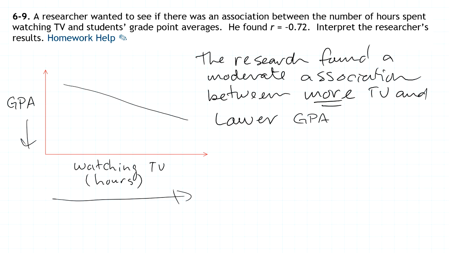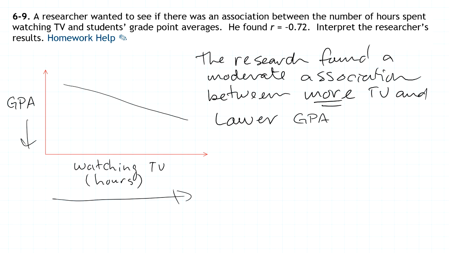In fact, we can summarize that by saying the researcher found a moderate association. Anything in the 70s, 70%, positive or negative, I would say it's a moderate association. I would say 90% strong, and 80% somewhere else in there. These are just kind of me talking. You can look up other opinions on what constitutes a strong association versus a moderate association.